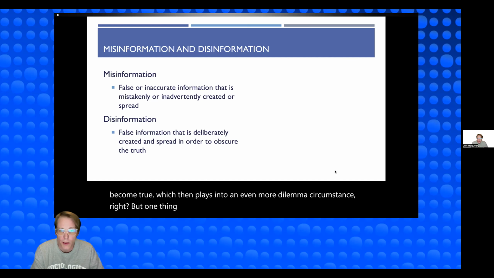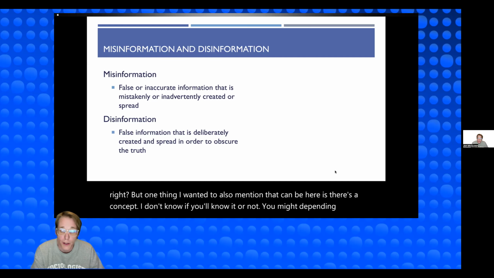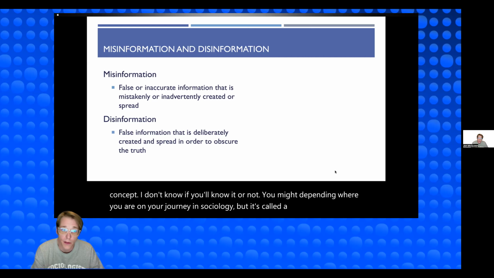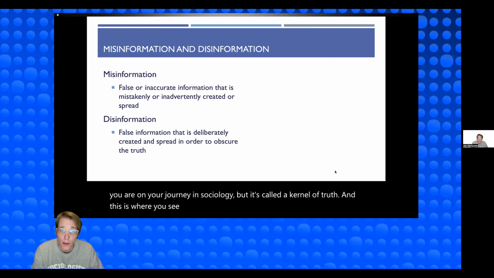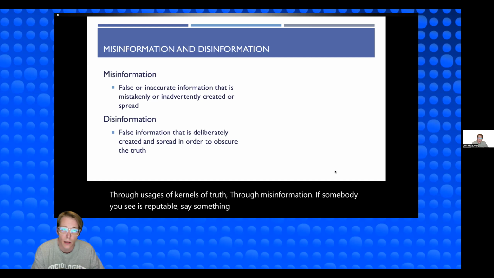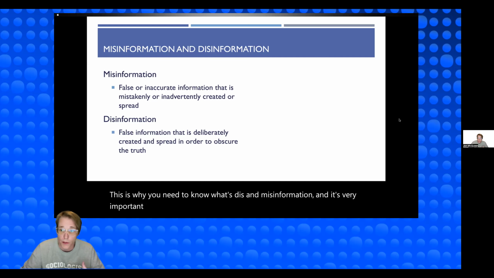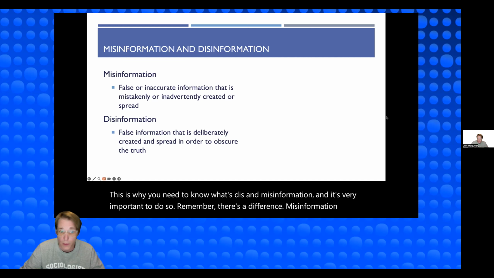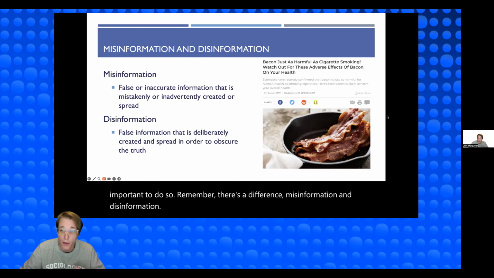But one thing I wanted to also mention is there's a concept, I don't know if you'll know it or not, depending where you are on your journey in sociology, called a kernel of truth. This is where you see how misinformation can be worked, because you can foster moral panic through usages of kernels of truth. If somebody you see as reputable says something and they don't tell all the information, how are you going to challenge it, or how are you going to know better? This is why you need to know what's disinformation and misinformation, and it's very important to do so. So remember, there's a difference: misinformation and disinformation. Here's the article, by the way. It'll be in your slides.